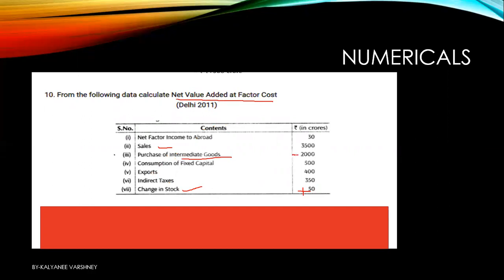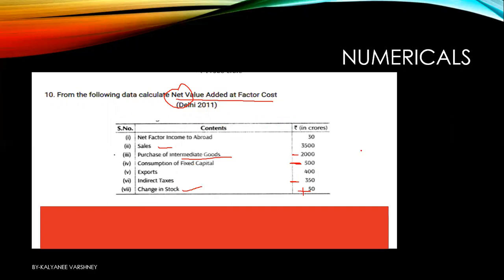So minus 2000 will give you value added, that is GVA at MP. Market price has come. Now, that is gross and what we need is net, so we will again subtract depreciation from it. And then we need to go from market price to factor cost, so we'll subtract indirect taxes to reach this value.